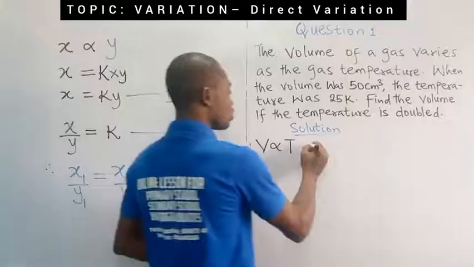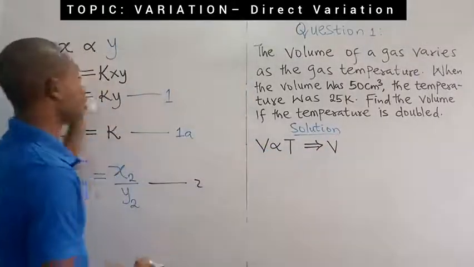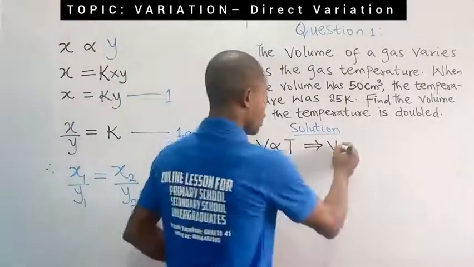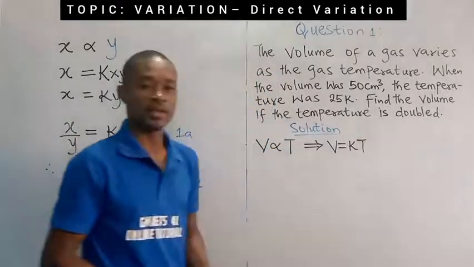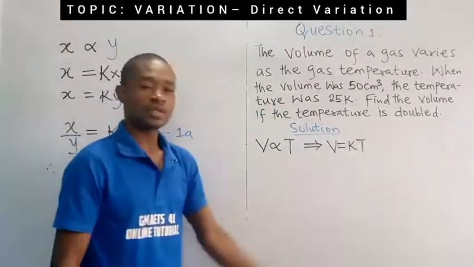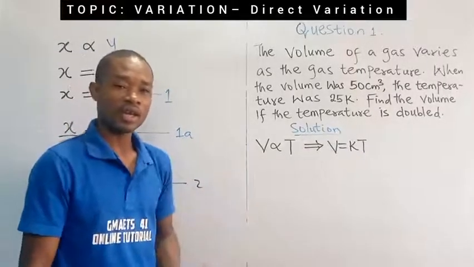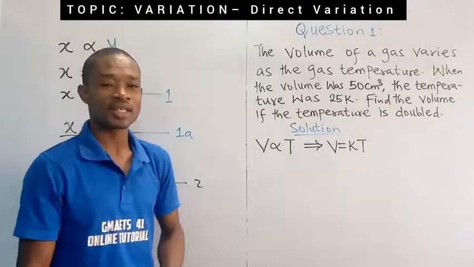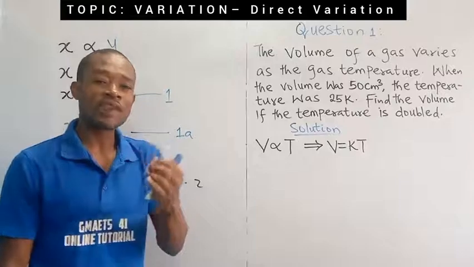Now with this, you know that we are going to remove this sign of proportionality. And like I explained here, you introduce equal to and a constant of proportionality. I'm going to use K. So this is going to be equal to K times T, which is KT. So you want to take note of this. With this information, we can now obtain the value of K. Obtain the value of K first, then use that information to now find what the examiner actually asked you to get here. From this question, we are given first conditions.